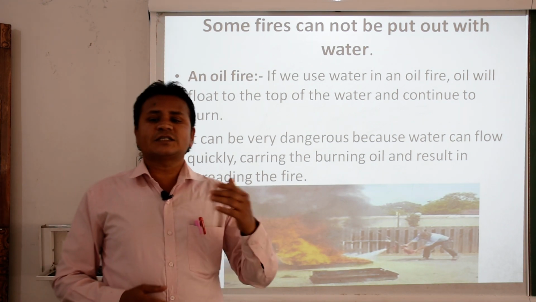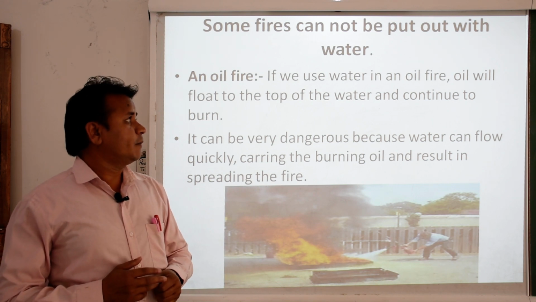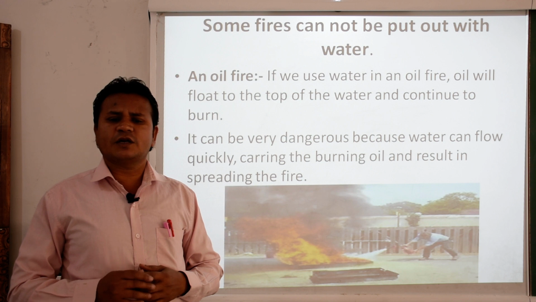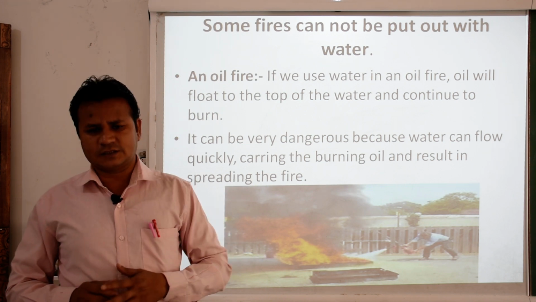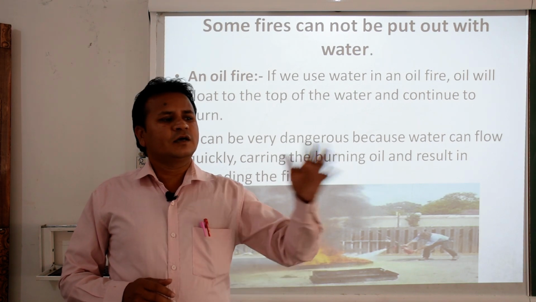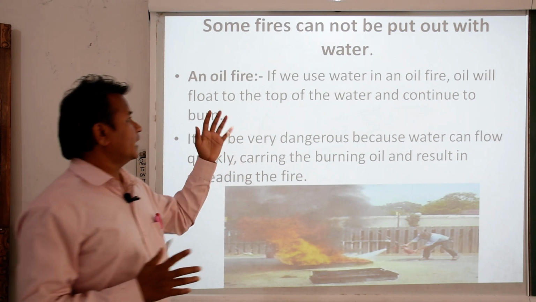But there are certain fires which we cannot control, and we cannot use water. If you use water, it could be very dangerous. Instead of putting the fire out, you will increase it. Which are those? Let us see.